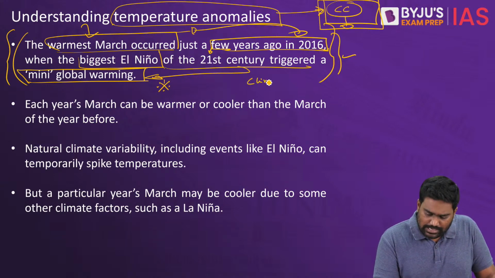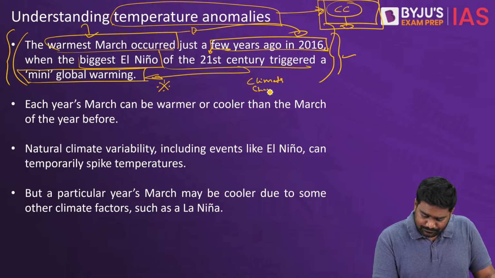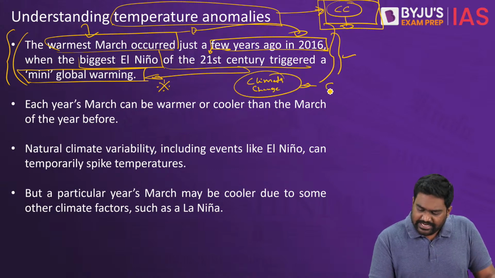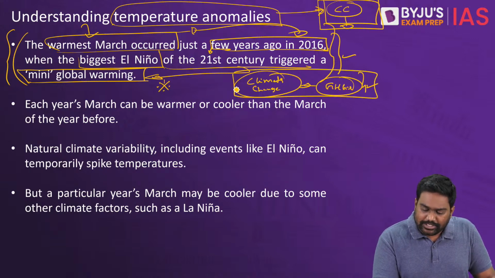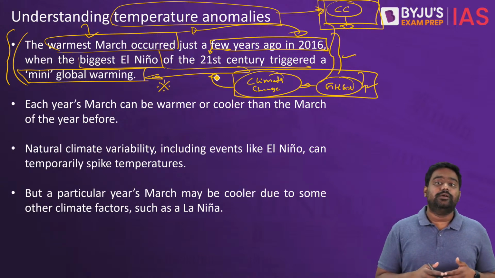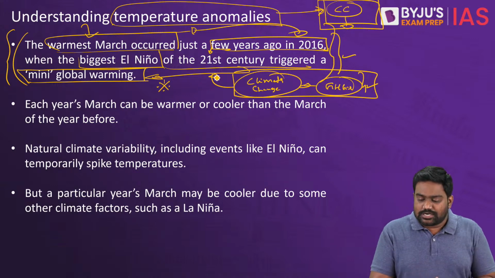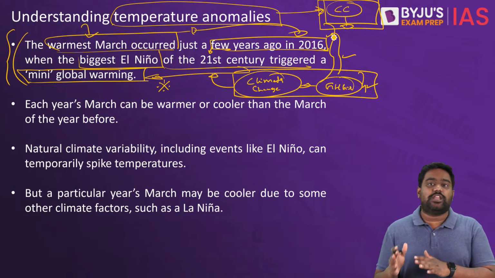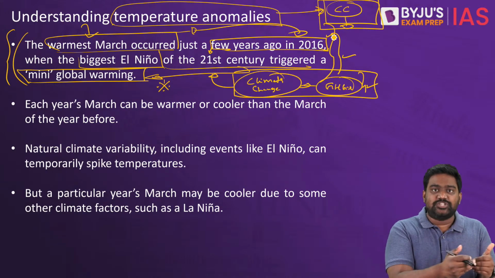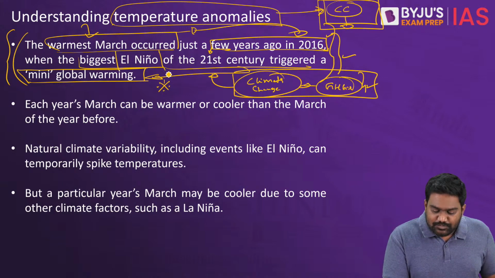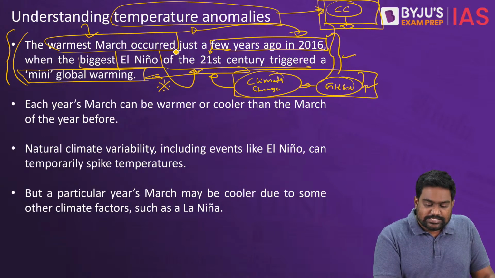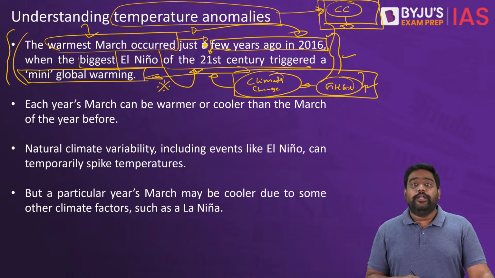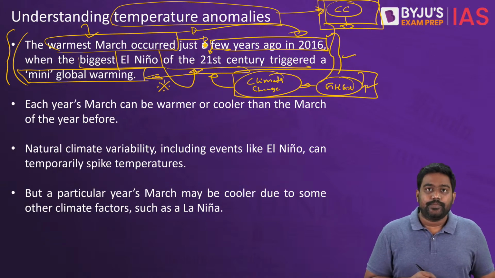Of course, climate change is playing a long-term role. The greenhouse gas emissions we have released over the last 200 years are contributing to global warming. There is no doubt about it. But this abnormality which occurred in 2016 was not just because of climate change. There was another natural phenomenon called El Nino, which played a direct role in further spiking the global average temperatures, thus turning March 2016 into the warmest March ever.